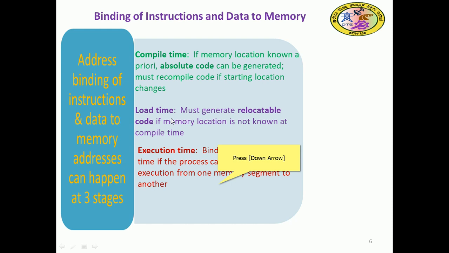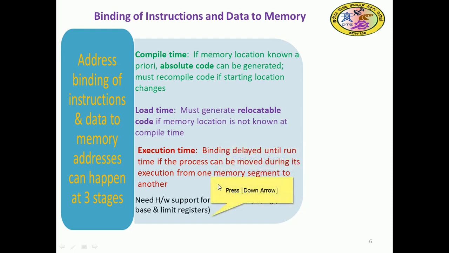Finally we have execution time. Binding is delayed until run time if the process can be moved during execution from one segment to another, or one memory to another. So the binding is delayed, and during execution the process moves from one memory partition to another, or one segment to another.